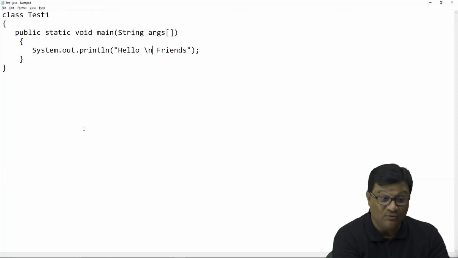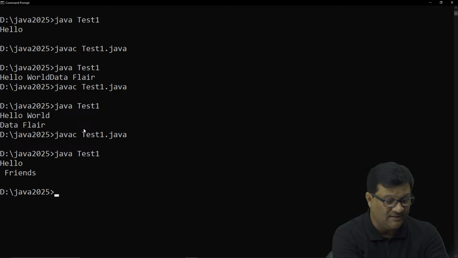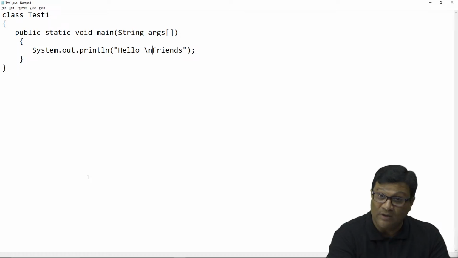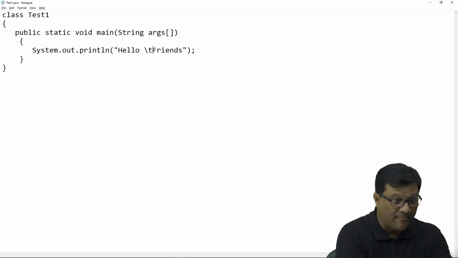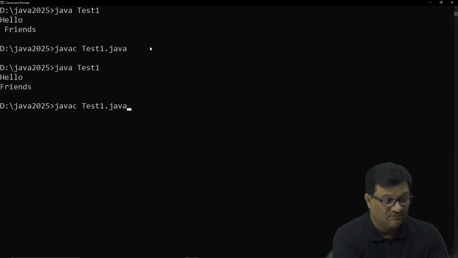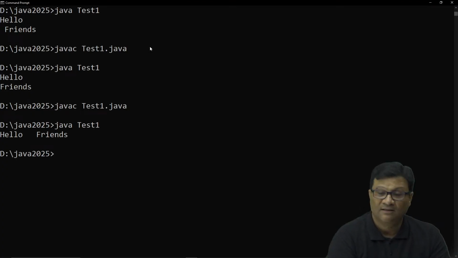Hello and friends in two different lines, because of the slash n. So now when I compile it and run it, it will print hello friends on separate lines. So slash n means what? It's a new line character, right? Instead of slash n, if I use slash t, it will provide me space. See this one. When I compile and run this, hello space friends, a tab character.